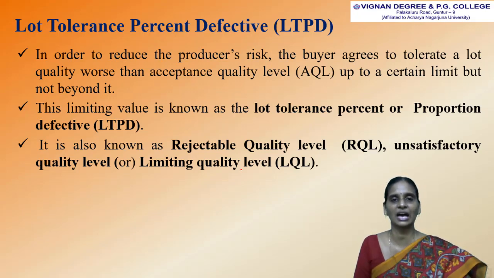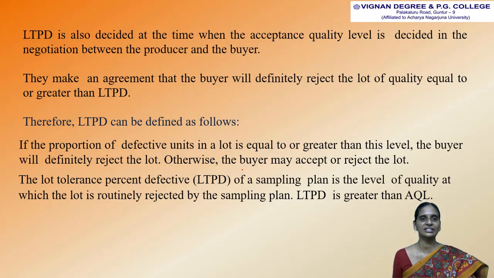It is also known as rejectable quality level, or unsatisfactory quality level, or limiting quality level. LTPD is also decided at the time when the acceptance quality level is decided in the negotiation between the producer and the buyer. They agree that the buyer will definitely reject a lot of quality equal to or greater than LTPD.